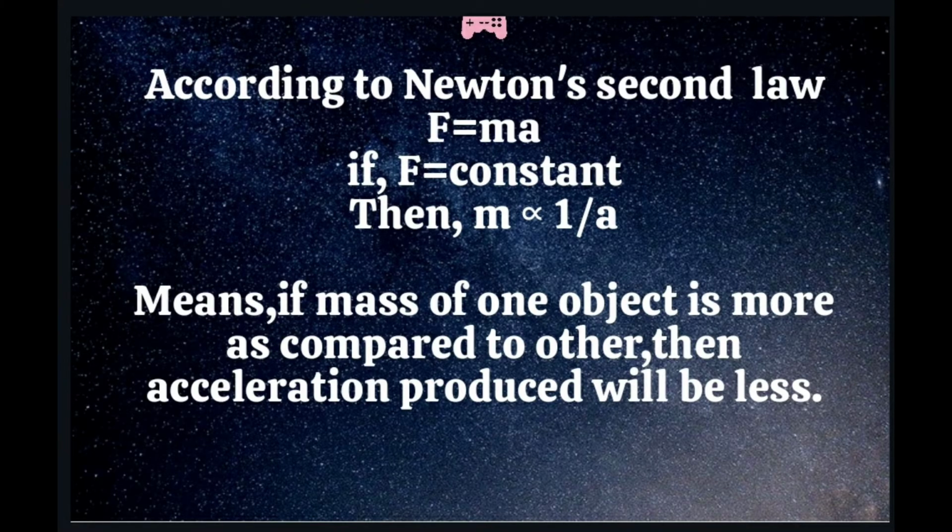According to Newton's second law, F is equal to ma, where F is the force, m is the mass of the object, and a is the acceleration produced. If force is constant, then mass will be inversely proportional to the acceleration produced. Means, if the mass of one object is more as compared to the other, then the acceleration produced will be less.